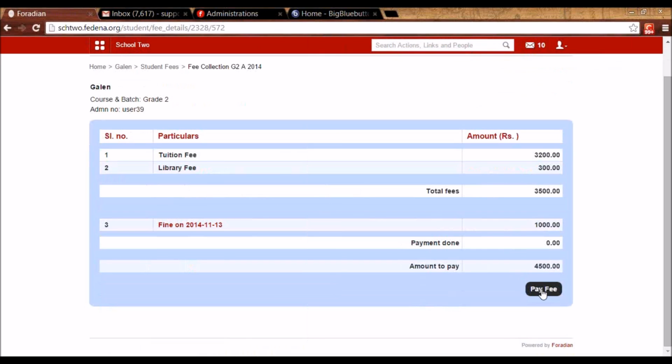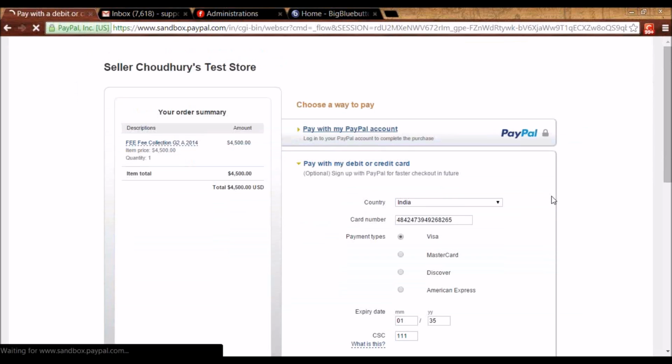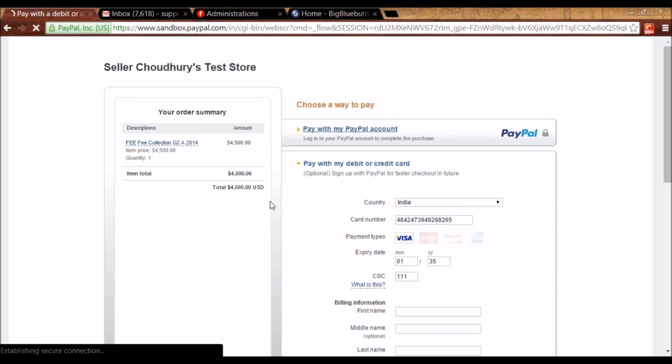So here you will see this option of pay fee that is appearing. It is appearing only because online payment is enabled. If online payment is not enabled, the student will not be given an option to pay fee. So when the student or the parent of the student is clicking on it, it will redirect you to the gateway as it is set by the admin of Fedena. For example, like this. So from here on, the payment can be carried on.